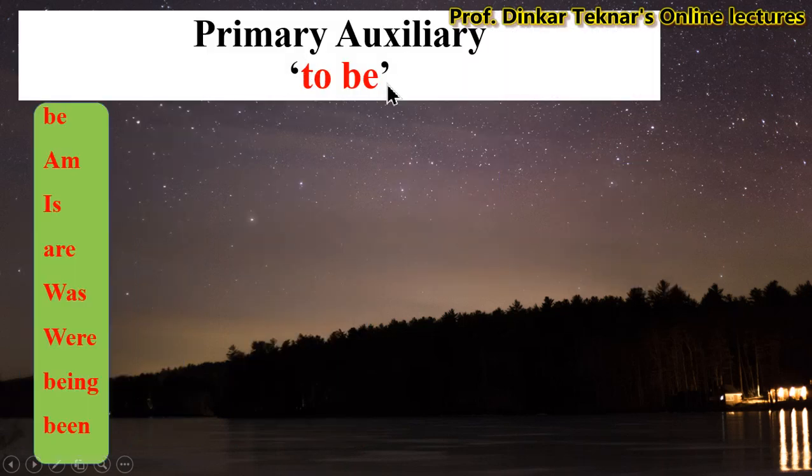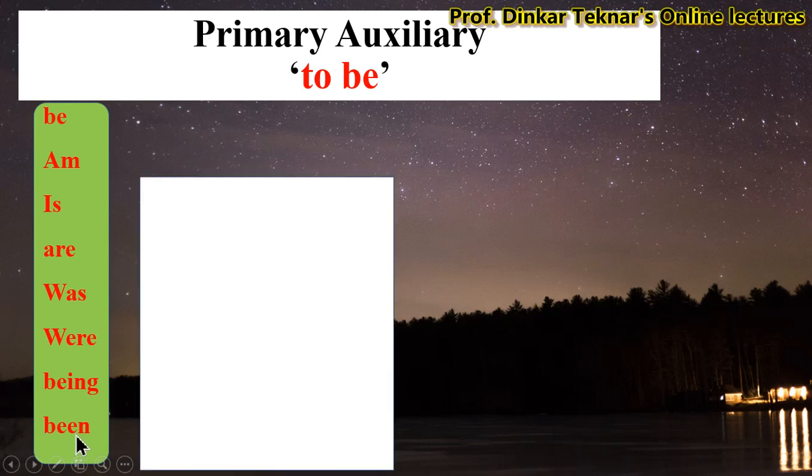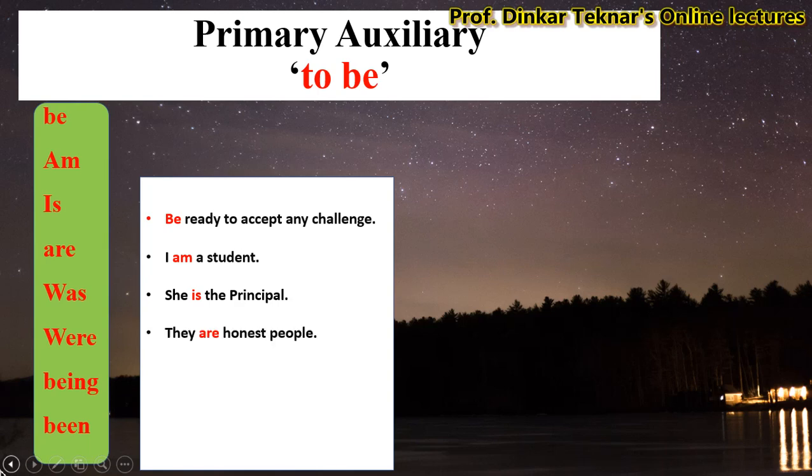Primary auxiliary to be: am, is, are, was, were, being and been. Look at the examples. Be ready to accept any challenge. I am a student. She is the principal. They are honest people. He was a poor boy.